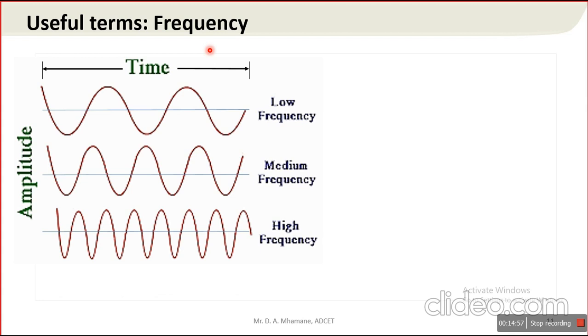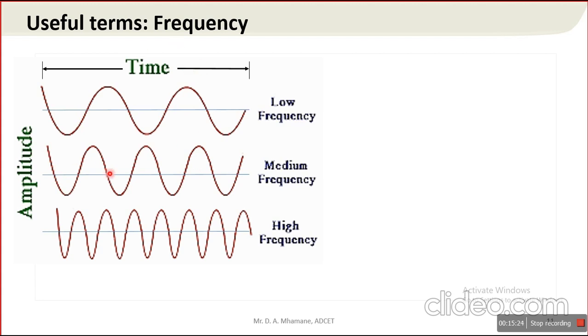See this figure. On the x-axis time is plotted. On the y-axis, amplitude. It is percentage amplitude. So the first figure shows low frequency. It means that cycles per second in a constant time are very few.